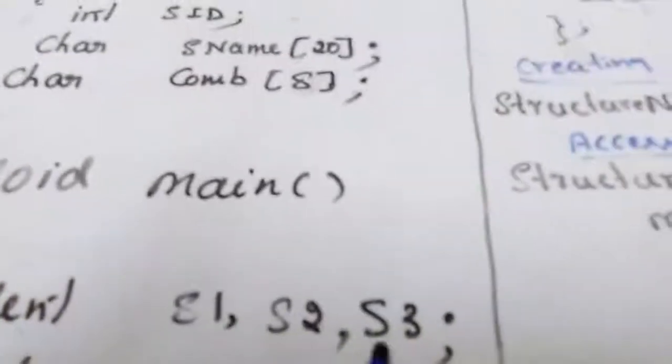How did we create a variable here? Structure name, space, variable list, isn't it? These variables are separated with the comma operator. In general, how to write? Structure name, variable list, semicolon.